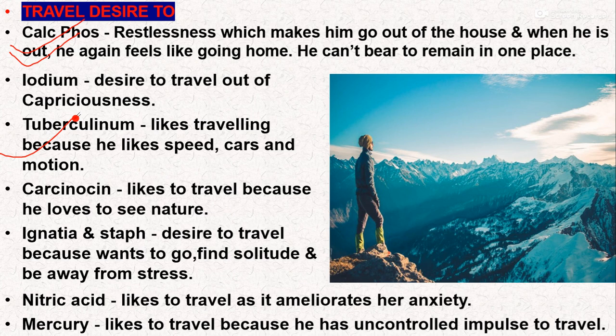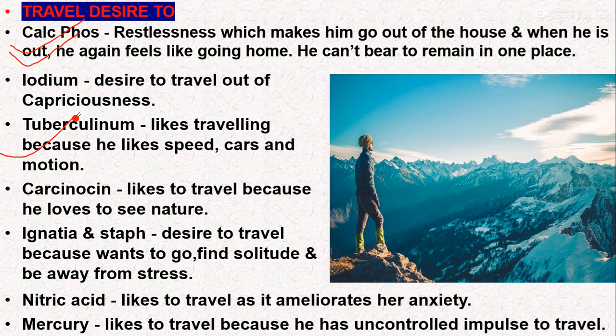The same thing is with Tuberculinum also. Tuberculinum also wants to go to some destination very frequently, but here it is basically due to restlessness. What is important is restlessness, their internal dissatisfaction.